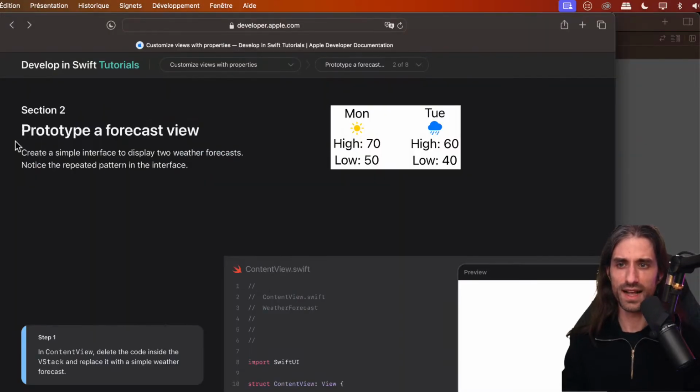All right. And so we're going to prototype a forecast view. So we'll create a simple interface. So this one right here, simple, but yet more complex than what we've done before. To display two weather forecasts, notice the repeated pattern in the interface with the name of the day, some kind of icon, the high temperature, the low temperature, obviously in Fahrenheit degrees, because the day we have this in Celsius degrees, we are in a very, very bad place. And I think we are likely to be dead the day we have this in Celsius degrees.